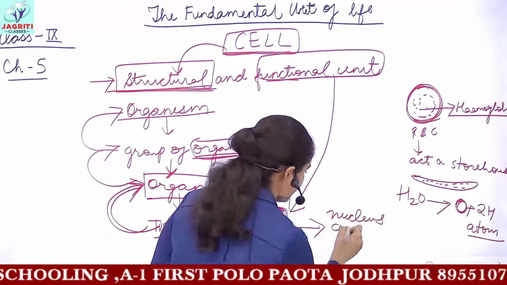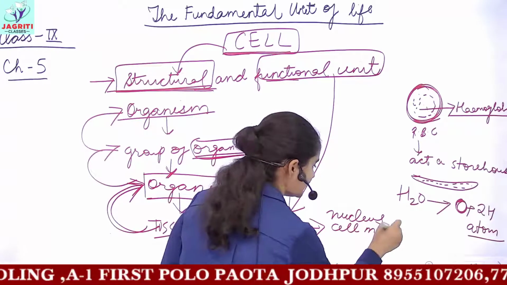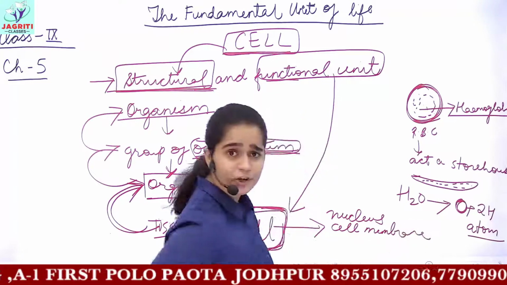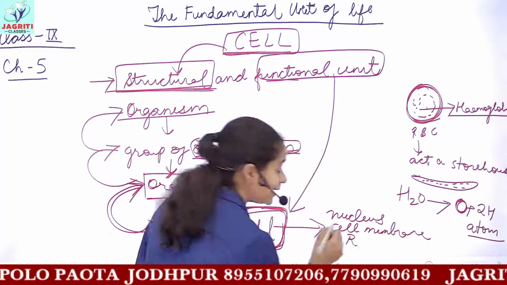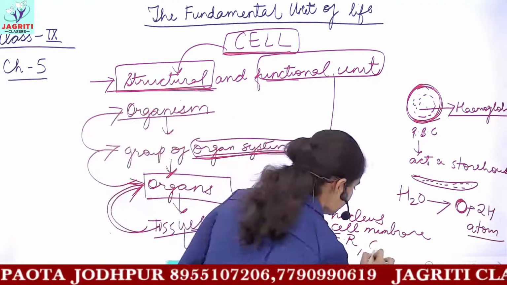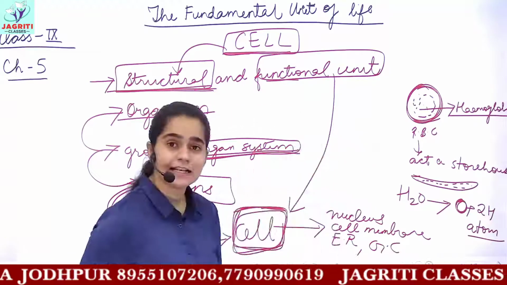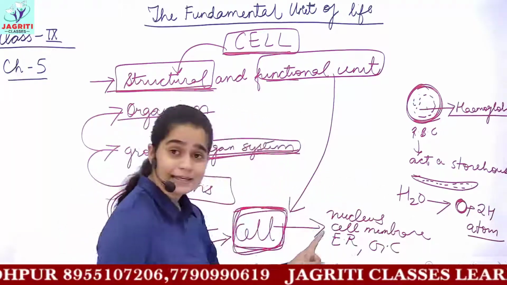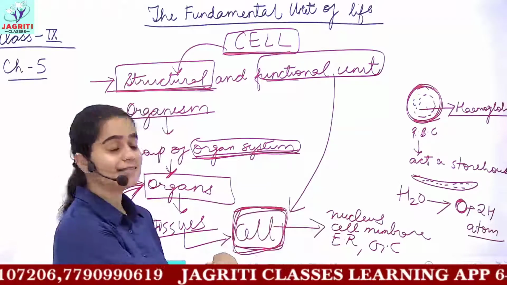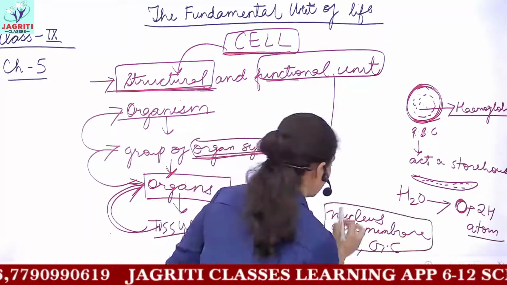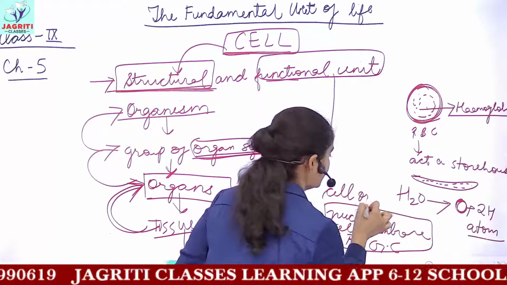Then you will have the cell membrane. Then you will have other organelles, let's suppose the ER, that is the endoplasmic reticulum. Then you have Golgi complexes in the cell. So these organelles which are present inside the cell are referred to as cell organelles.